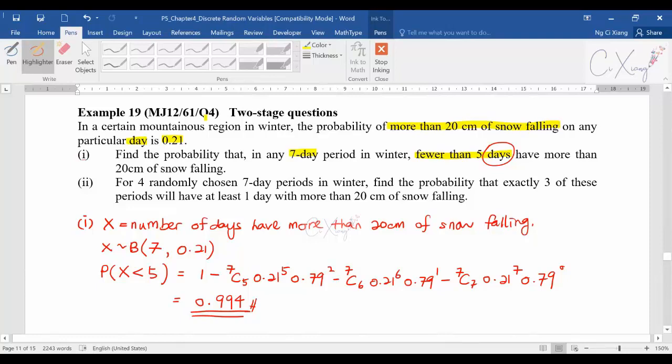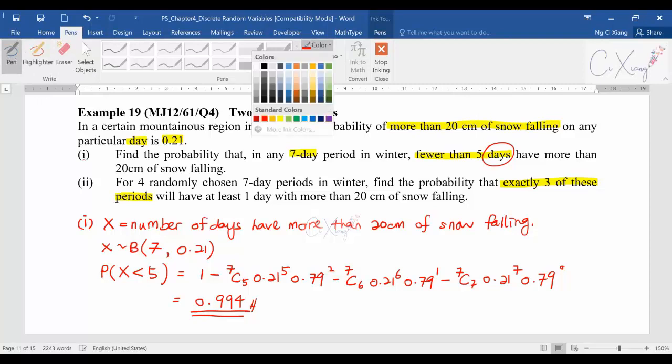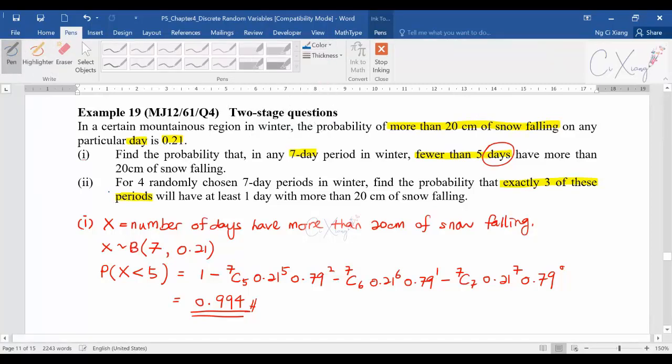Why? Because if you look at the question properly, for this part number 2, they are asking for what? Exactly 3 of these periods. So for now, they are not focusing on days anymore, but on the number of periods. So how many periods in total do you have? If you read the question again, you have 4 randomly chosen 7-day periods in winter.